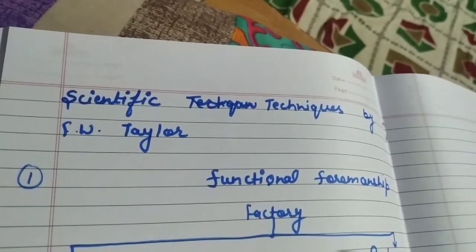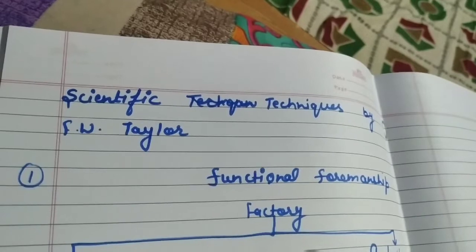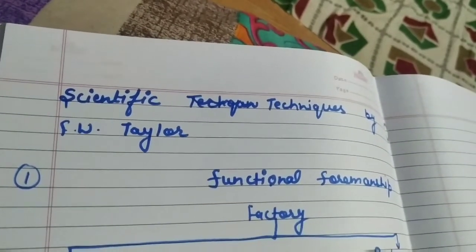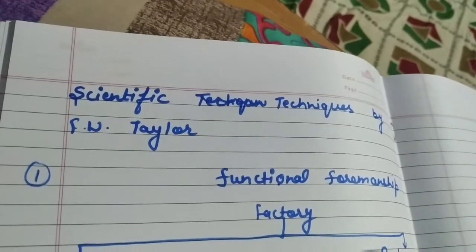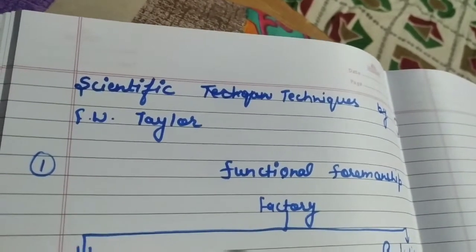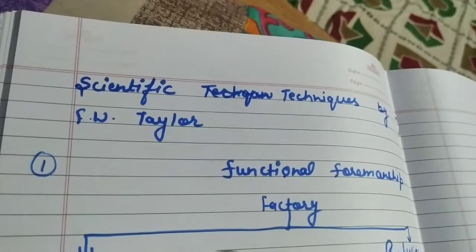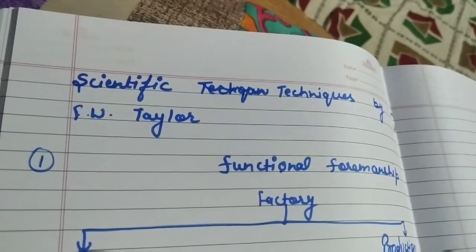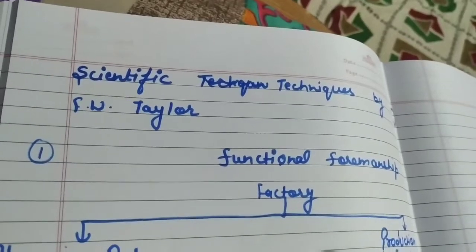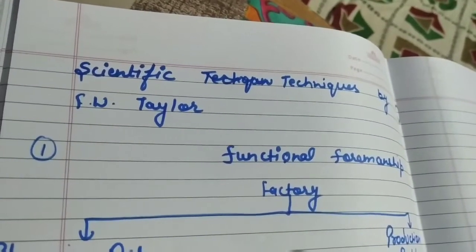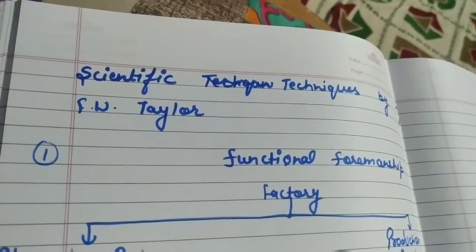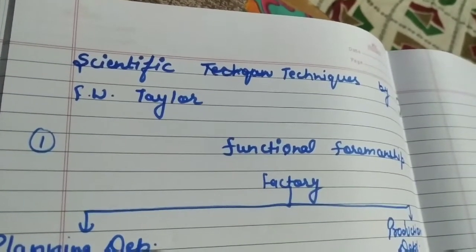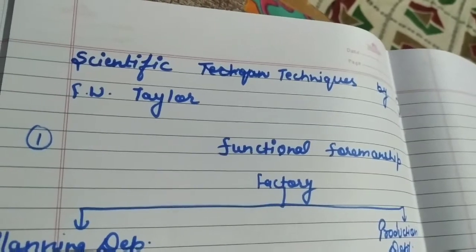So today we will discuss the scientific techniques by F.W. Taylor. Till now we have discussed the principles given by Henry Fayol, and the principles of management given by F.W. Taylor. I told you in my previous videos also that F.W. Taylor has given principles as well as certain techniques. So today we will discuss those techniques which are given by F.W. Taylor.